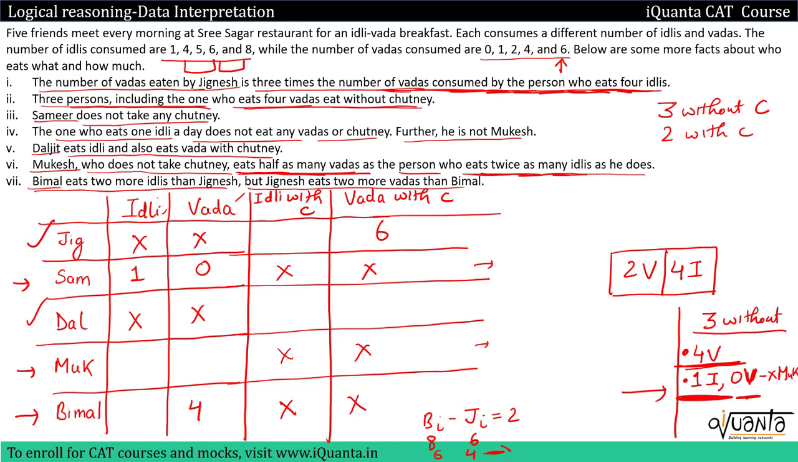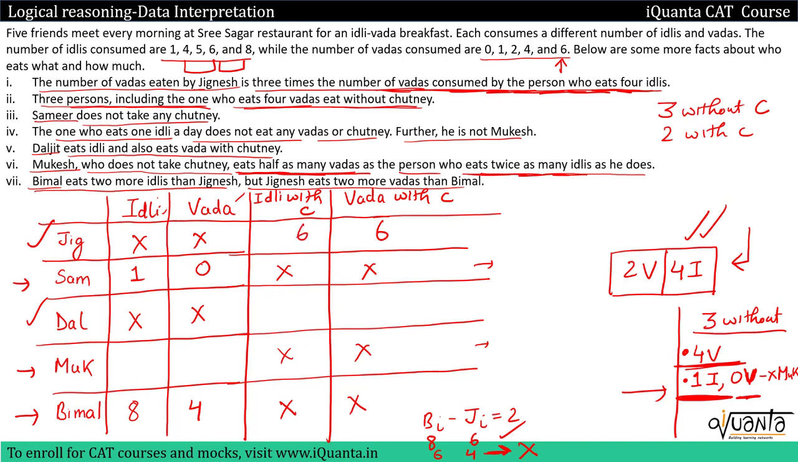If I go with this case first, the bottom one, then for Bimal's idlis I will put 6 and for Jignesh's idlis I will put 4. So I have found the person who is eating 4 idlis. The person eating 4 idlis should eat 2 vadas. But that is being violated over here. Why? Because the person eating 4 idlis, Jignesh, is eating 6 vadas. So this case is invalid. 6, 4 is incorrect. We'll be using 8, 6 now. So for Bimal I'll put 8 idlis and 6 idlis for Jignesh. These are the correct set of values.